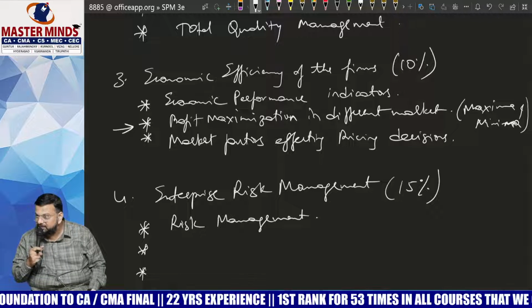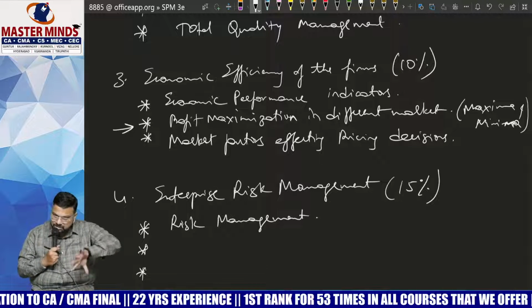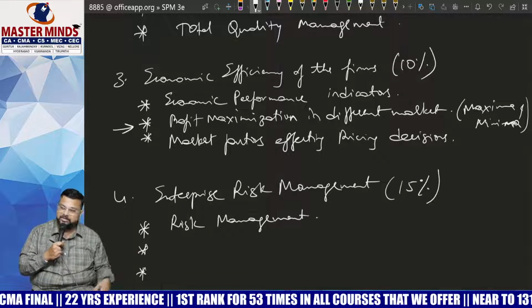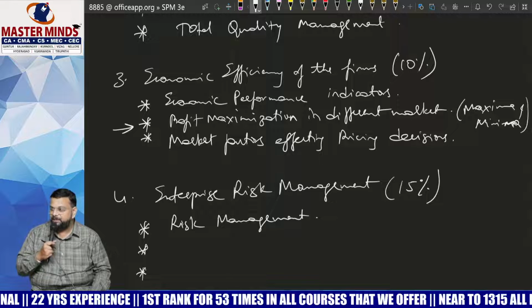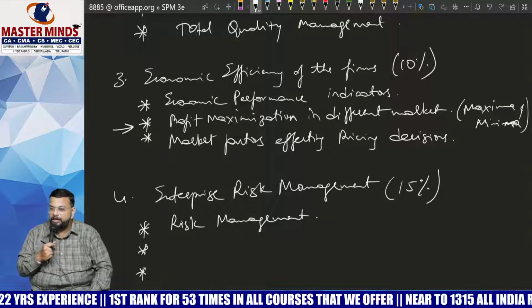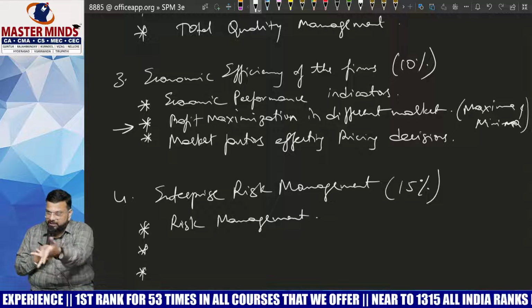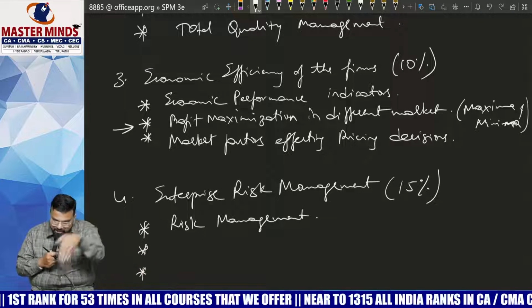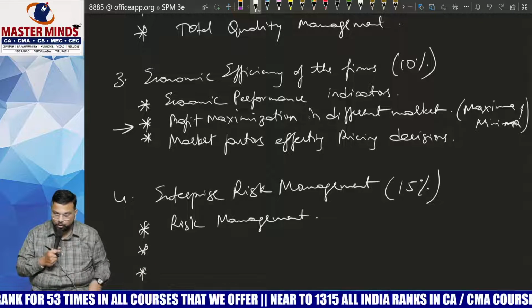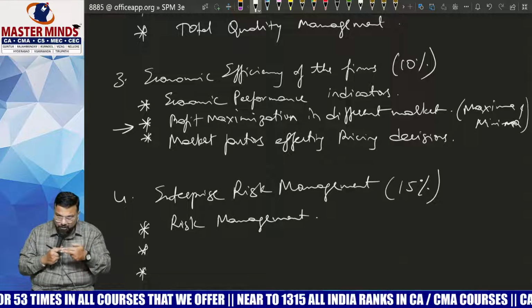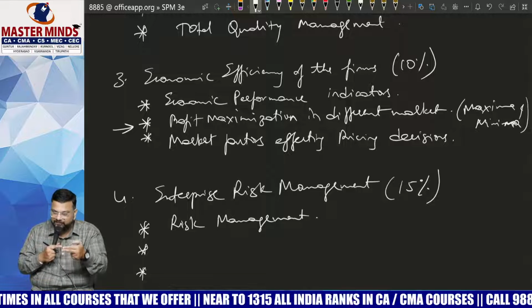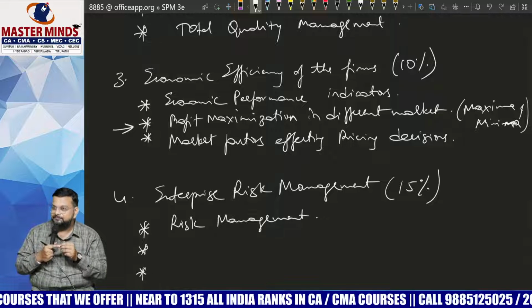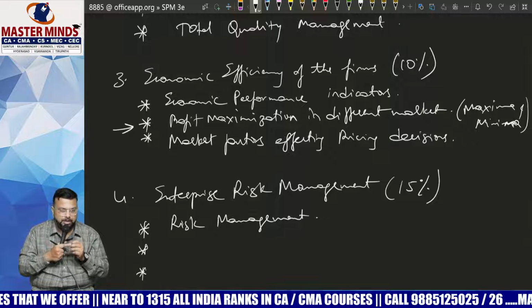Am I clear? From a management point of view, risk means this. From a financial point of view, return and risk are completely different. You're expecting a return of 12%, you got a return of 10%, so 2% is your risk. The same thing is extended here also. Now risk is 2%, and you want to reduce that risk as much as possible. Make it 10.5, so at least you get some extra return. That's what management has to focus on.